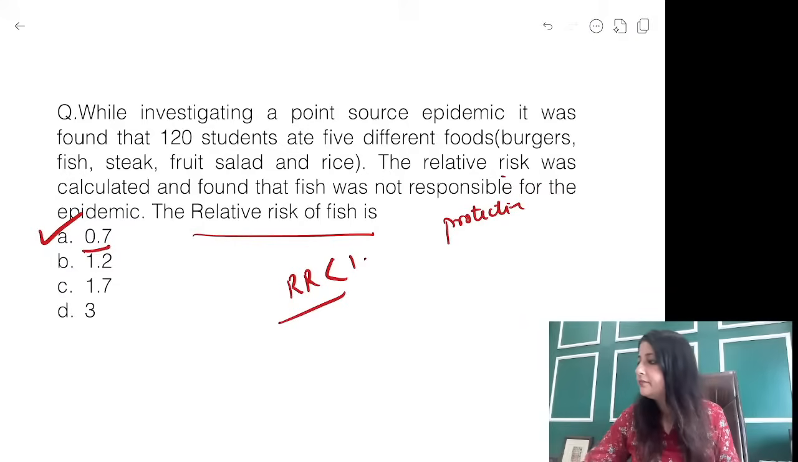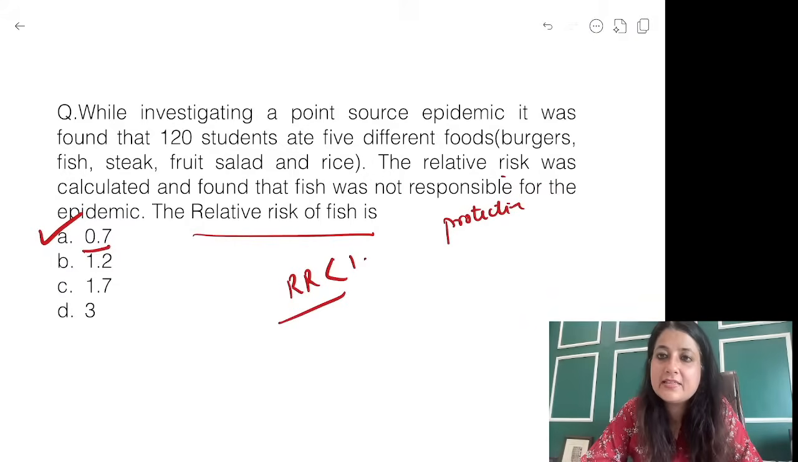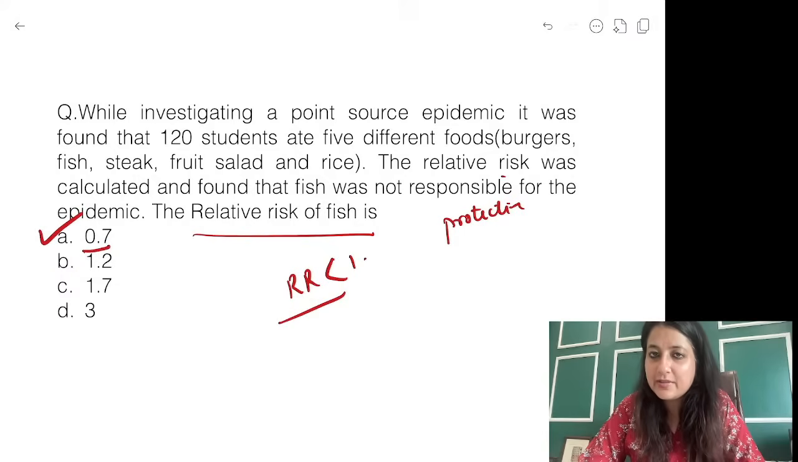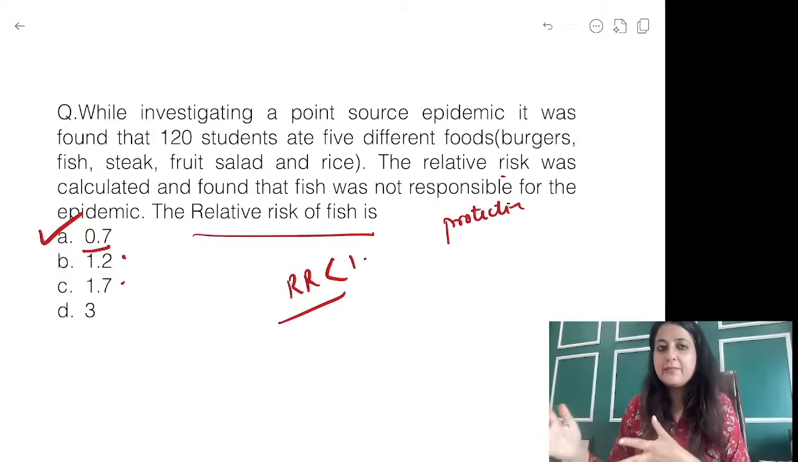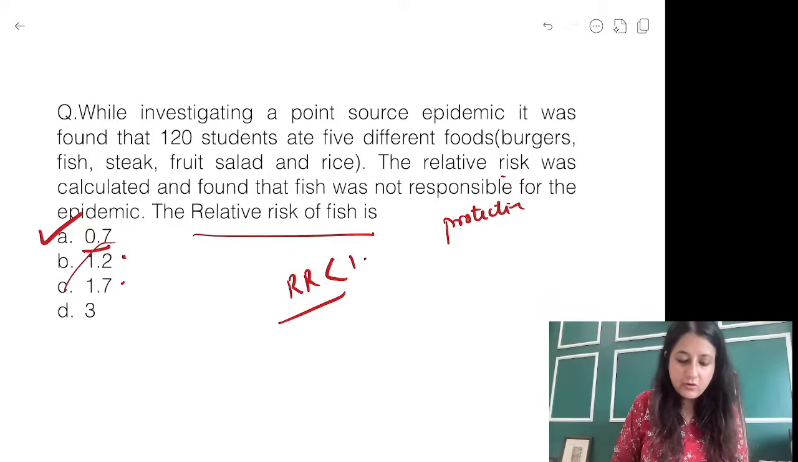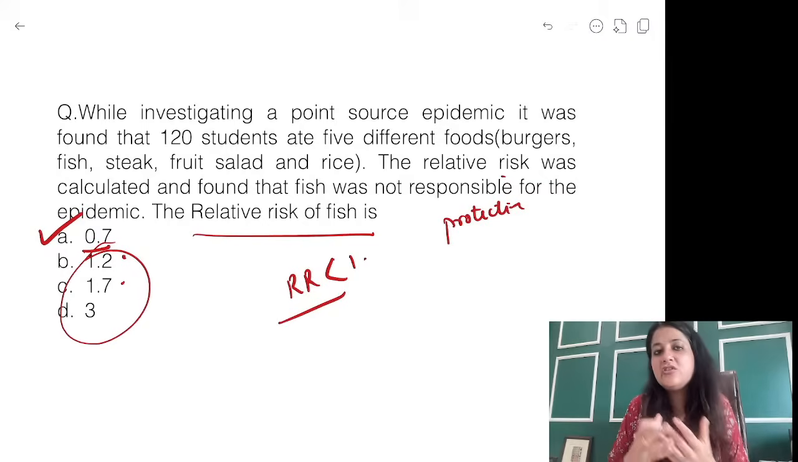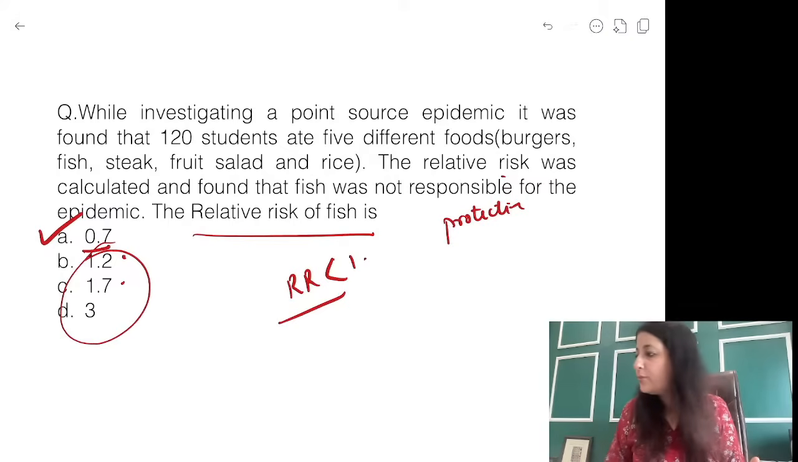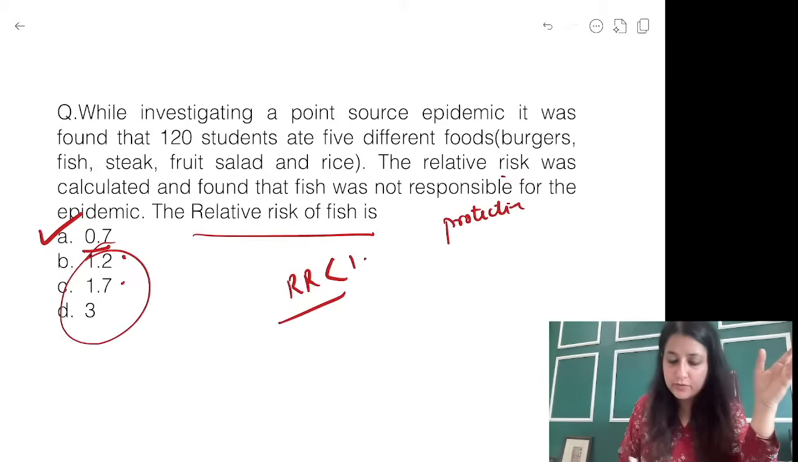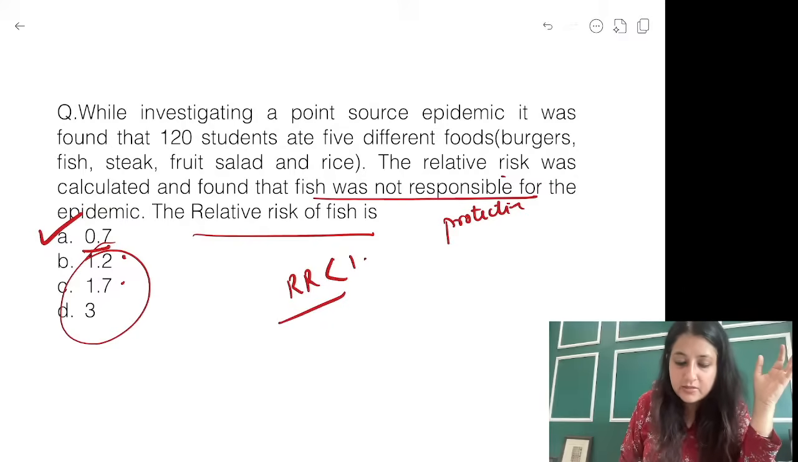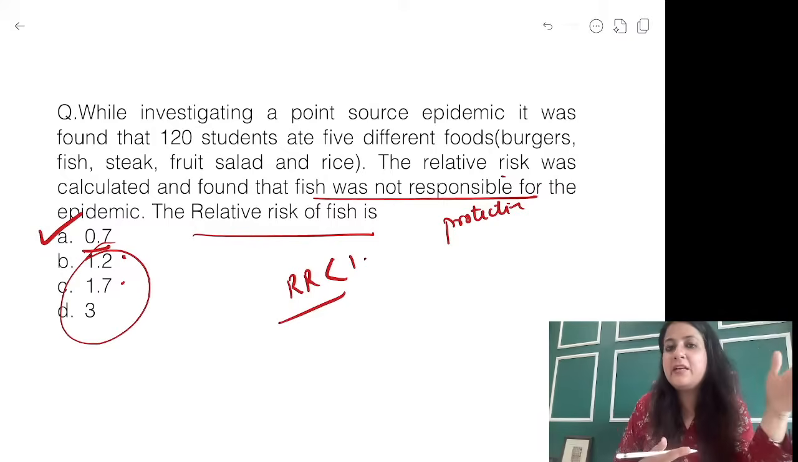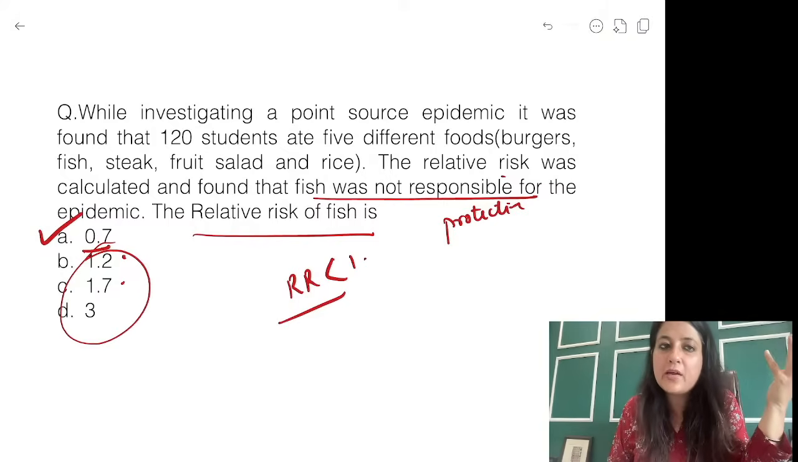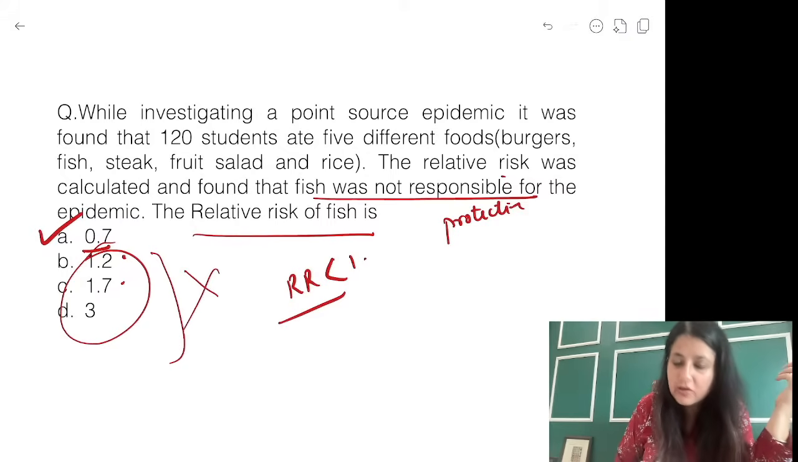Alright, everybody, did you understand? Fish was not responsible for the epidemic. If you eat fish and the value is 1.2, you're at 1.2 times the risk, so these are all more than one, risk factors. So 0.7, it's not exactly protective also. The most suited answer here was option A, 0.7. Is it clear? It was written that the fish was not responsible. That means fish is not a risk factor. So it would either be equal to 1 or less than 1. It could not be more than 1. So these were not the answers.